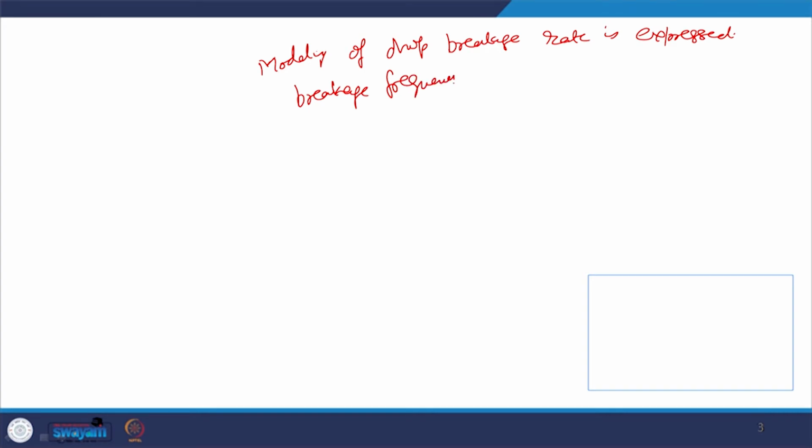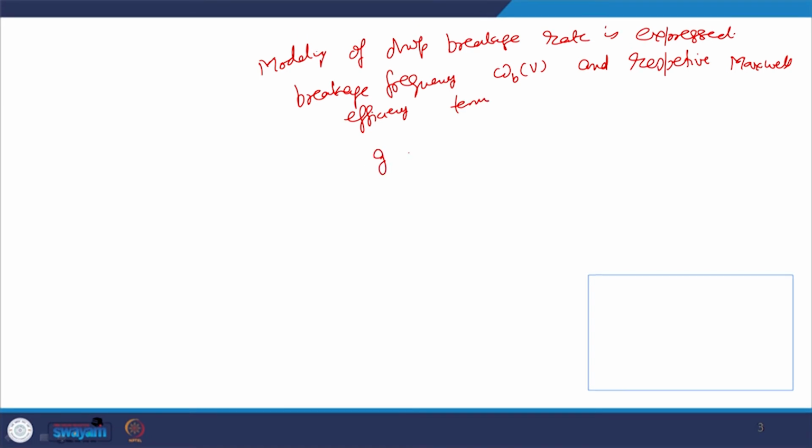Now, let us have a look at the modeling concept of this drop breakage process. The drop breakage rate is expressed in terms of breakage frequency, sometimes referred to as omega b v, and the respective Maxwell efficiency term.